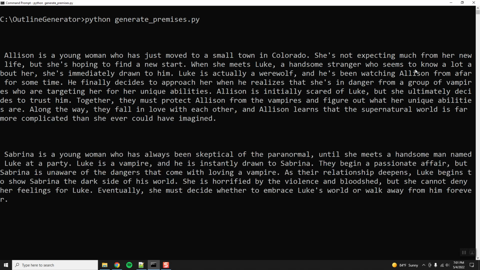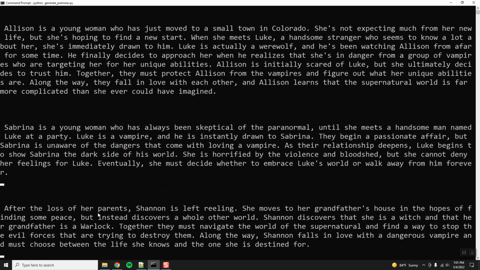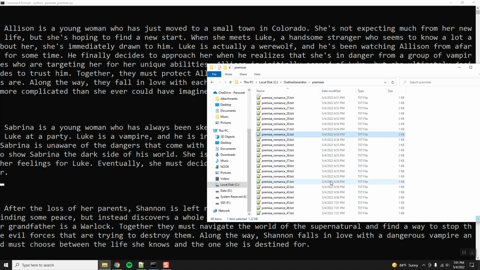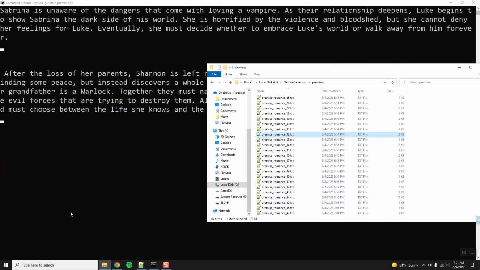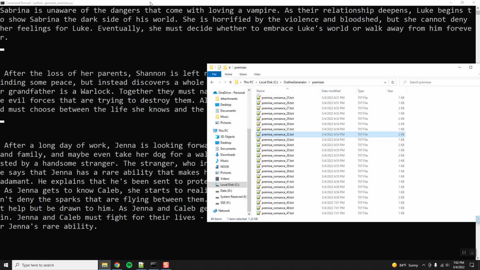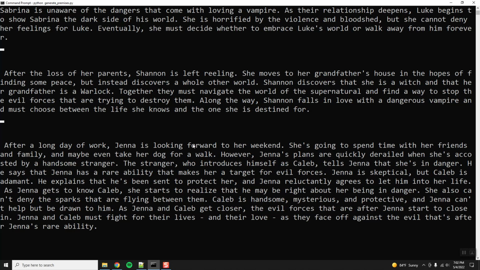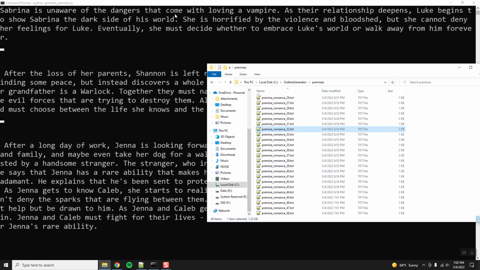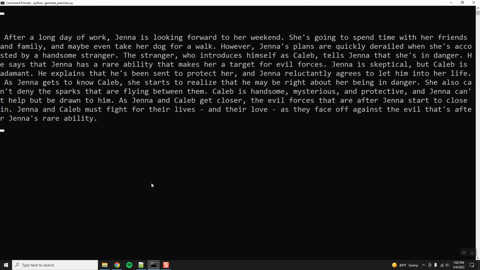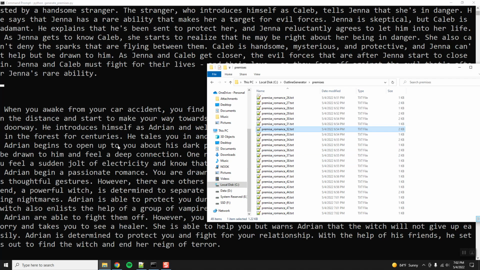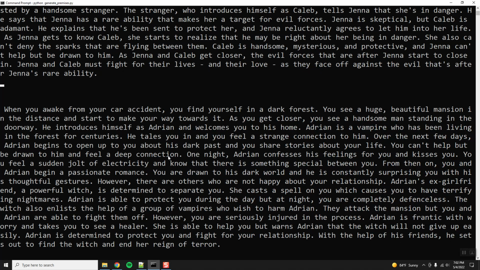Luke is actually a werewolf. That's fun. This is great. I love this. Okay, this will only take a minute because we're almost done already. 47. Jenna looks forward to the weekend a lot in GPT-3's brain. This is funny. When you wake up from your car accident, you find, oh, this is a first-person story. Excellent.